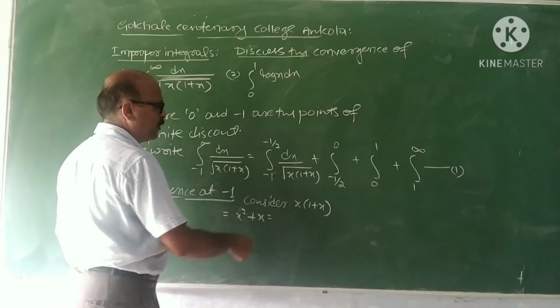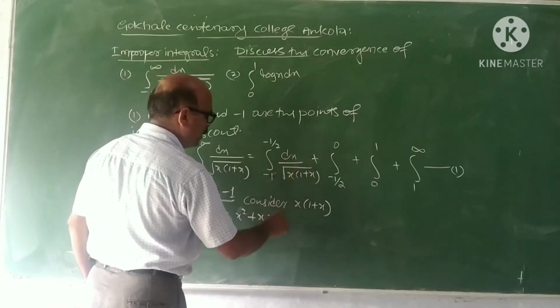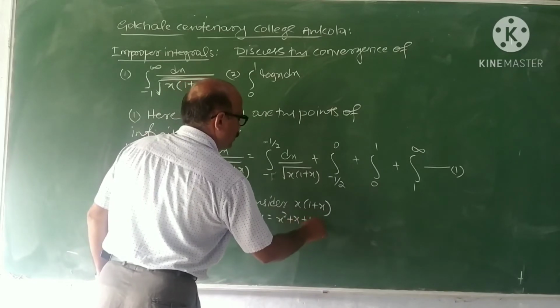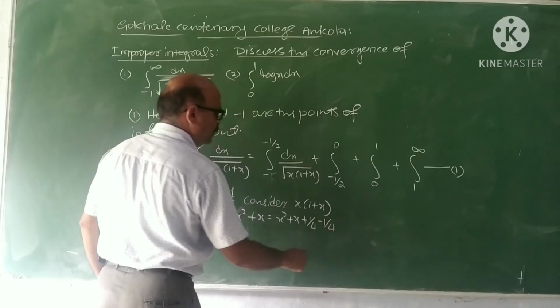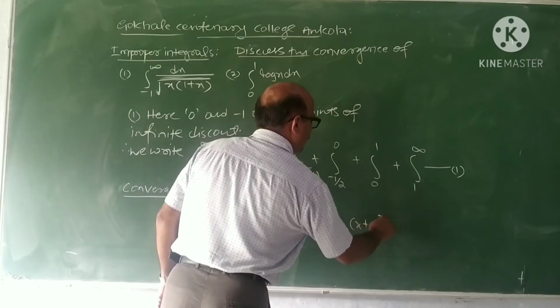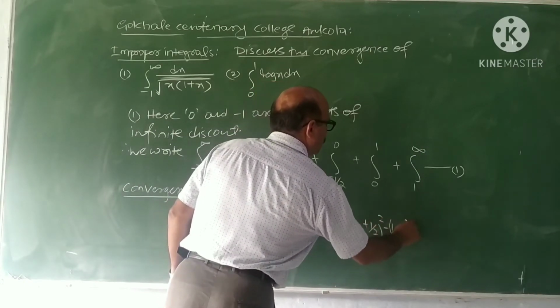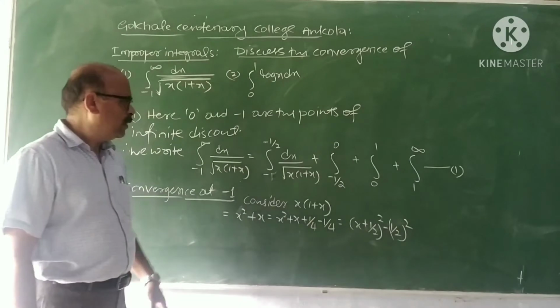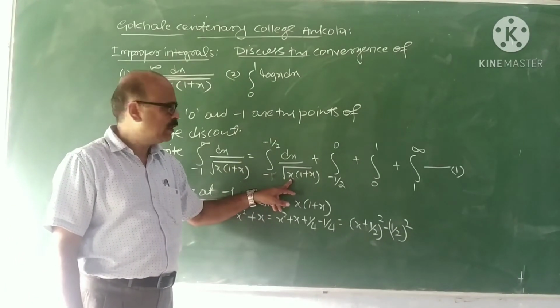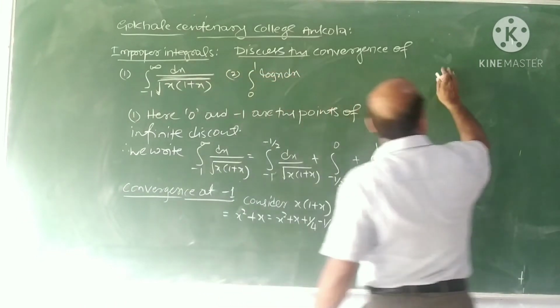We have to make this a perfect square, that means express it in the standard form: x square plus x plus 1 by 4 minus 1 by 4. Now it is a perfect square. We can express this as x plus 1 by 2 whole square minus 1 by 2 whole square.